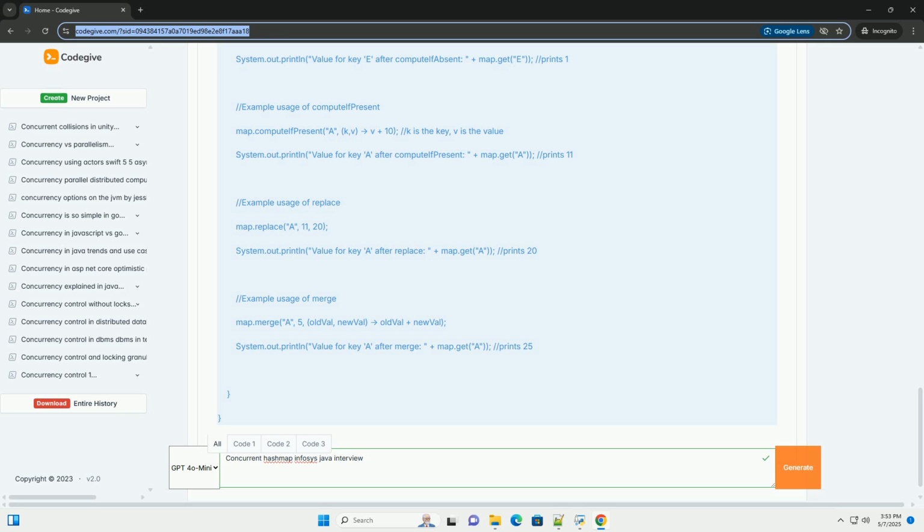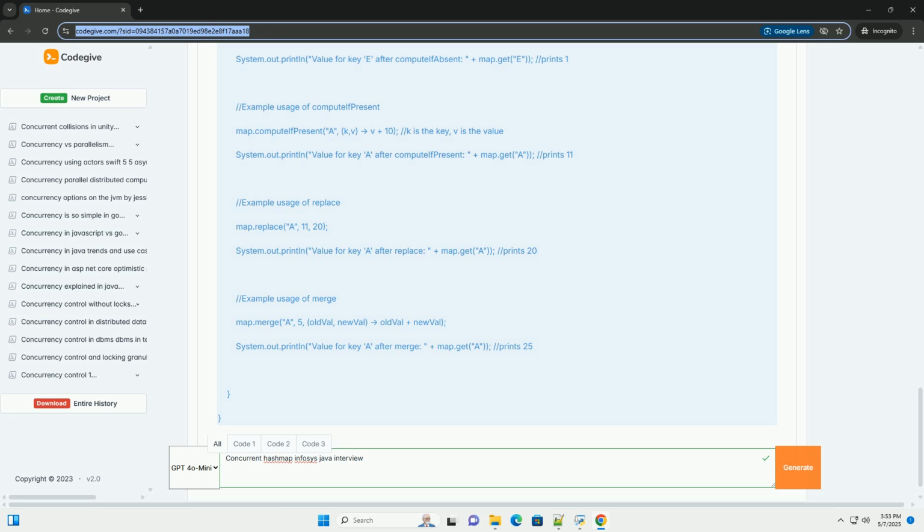containsKey(Object key) checks if the map contains the specified key. containsValue(Object value) checks if the map contains the specified value. This is generally a less efficient operation than containsKey because it requires iterating through all the values.